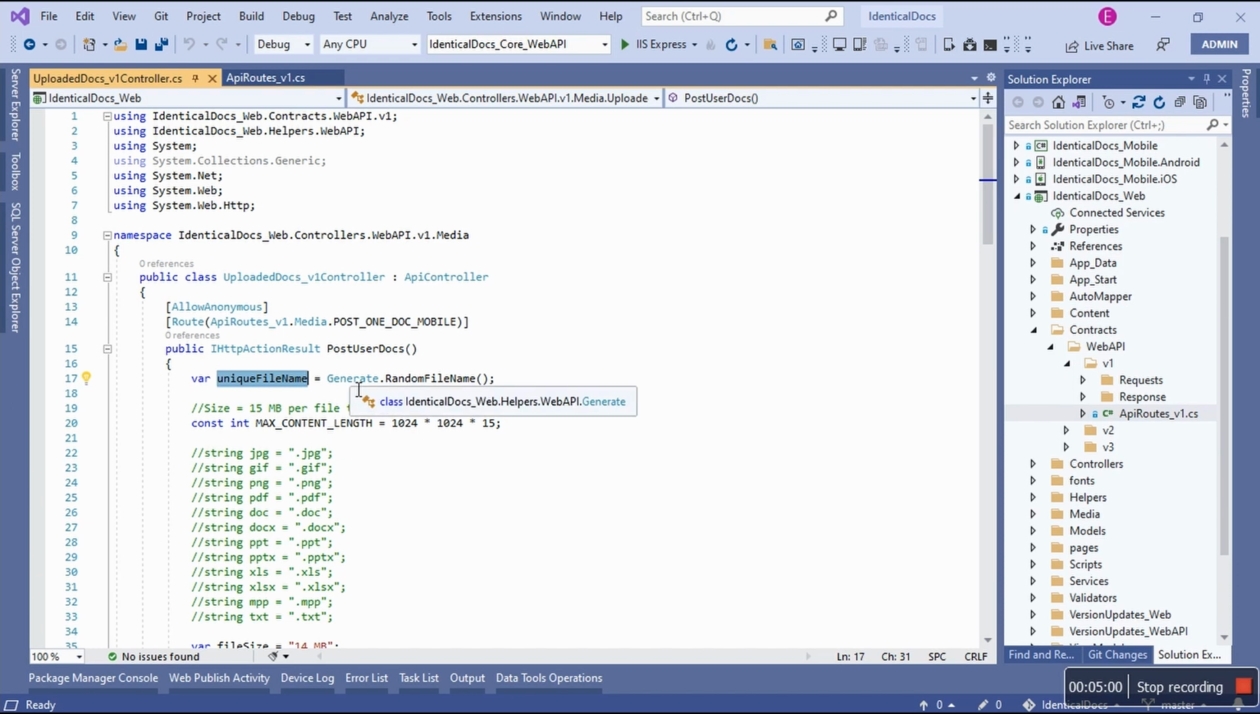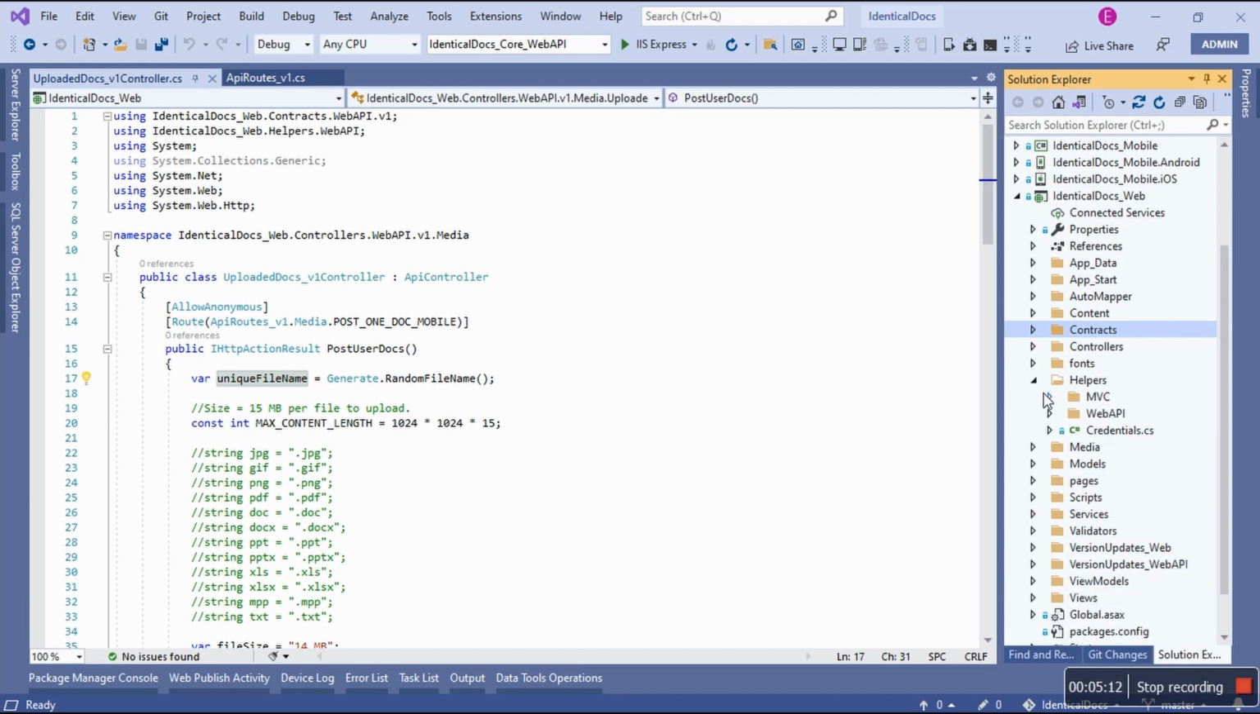Now I'm gonna go to the generate class, where we'll find this static method, generate random file name. So we need to go to help us, web API, generate class.